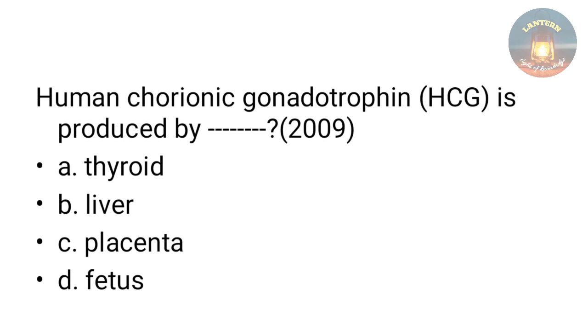Human chorionic gonadotropin, that is HCG, is produced by thyroid, liver, placenta, fetus. The answer is placenta.